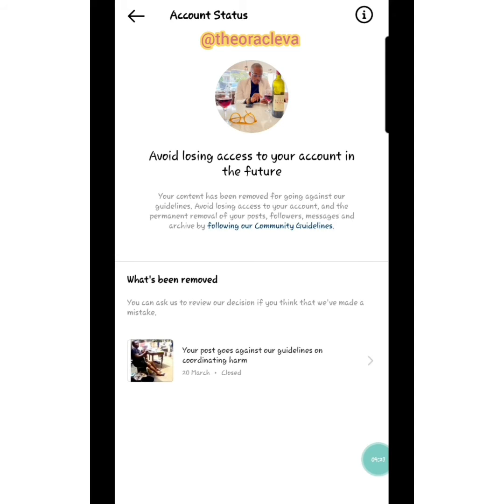But this is what happened. So it's good to regularly look at your account status. It lets you know what's happening to the account. It lets you know if you have account issues that you need to deal with, appeal, or take care of before Instagram takes your account down. So sometimes when you have lots of issues, maybe you've been posting things that are against the community, they'll tell you here.